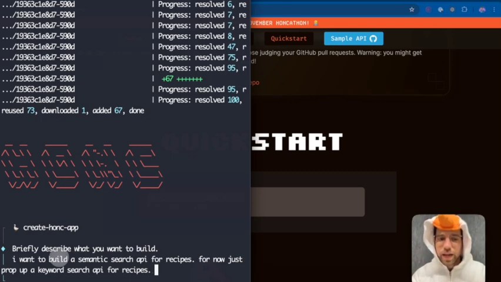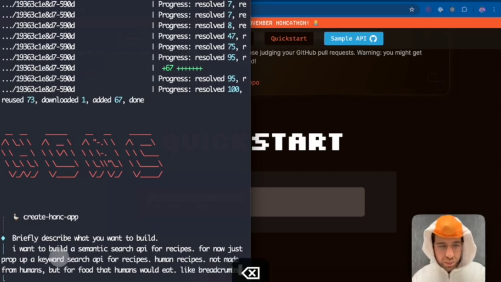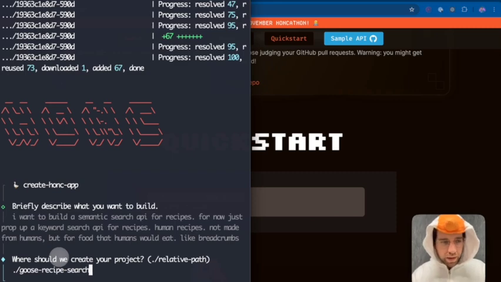And I think that's okay. I will say human recipes. Not made from humans, but for food that humans would eat, like breadcrumbs. I think everyone enjoys a good breadcrumb, personally, as a goose. That's what I think. We can call it goose recipe search.